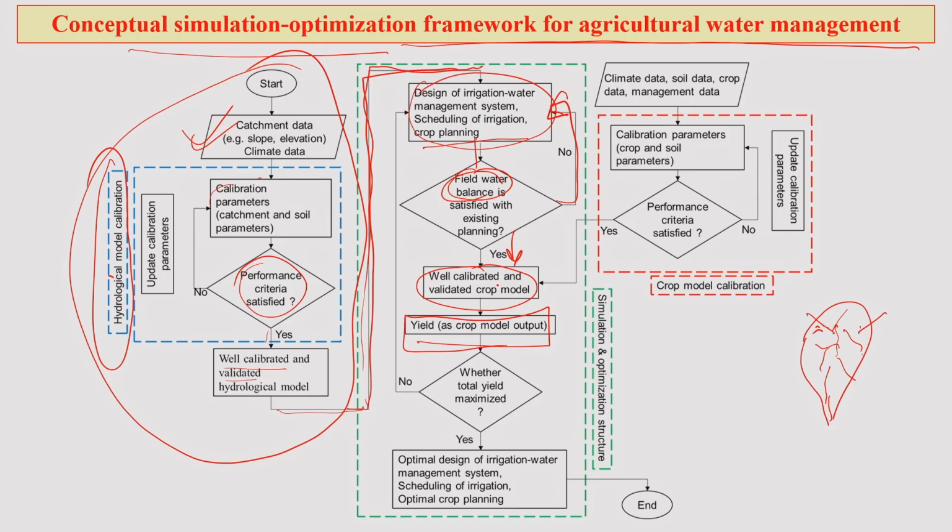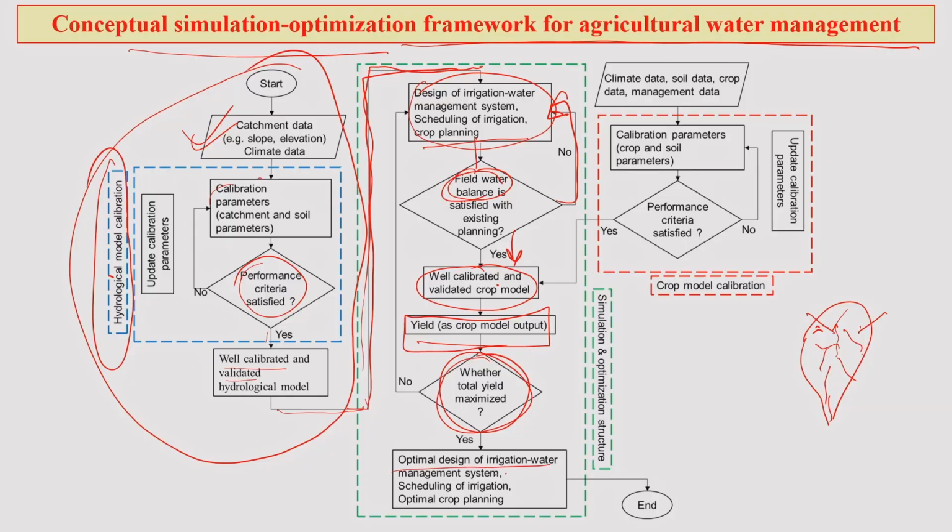Okay. So, with that design you can adjust to find out the minimum amount of water that I can give to get the yield without any loss. So, yield is not compromised, and total yield is maximized. If your yield is not affected, you are able to maximize with a certain amount of irrigation water. That is the optimization you have to do. Once it is done, then the optimal design for the irrigation management system, scheduling and everything will automatically follow.